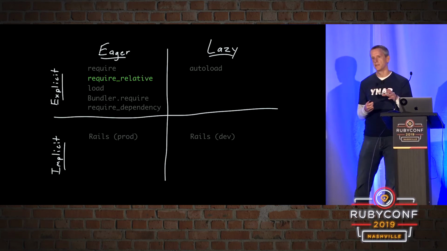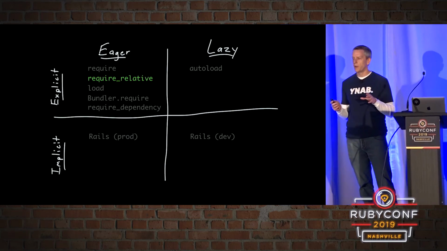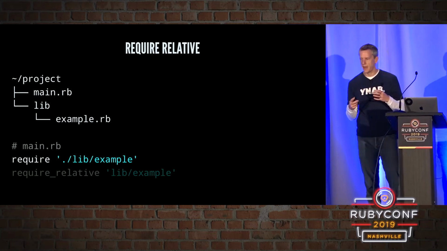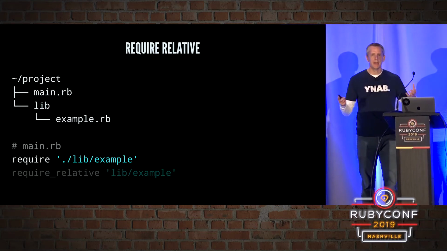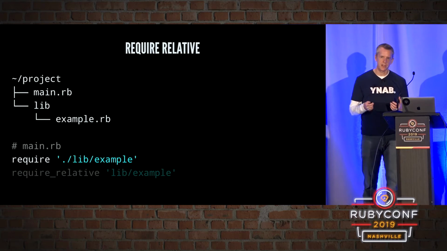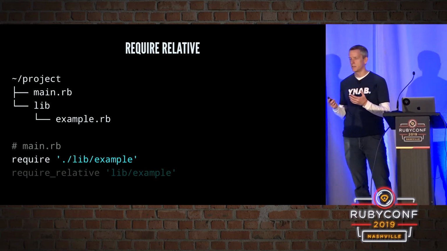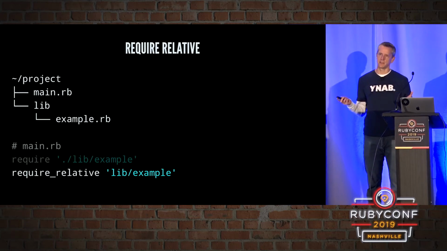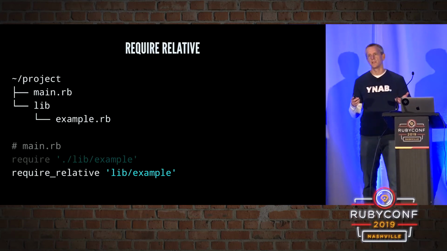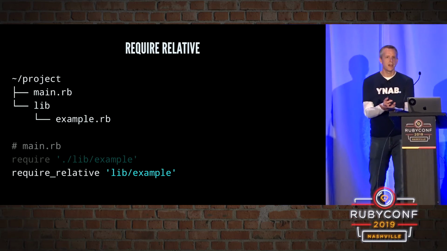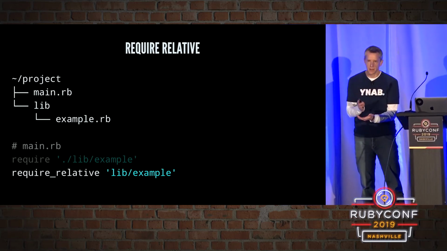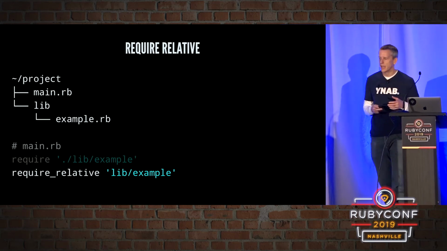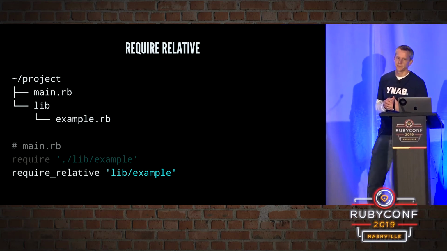And that's where require_relative comes in. So if we go back and look at our example of requiring with a relative file system path, this was dependent upon the current working directory. And if we called our program from a different directory, it wouldn't work. Well, require_relative fixes that. require_relative is always relative from where it's called. So if we've got it in main.rb, it's going to be relative from main.rb no matter where the program was executed from. And this would work great.